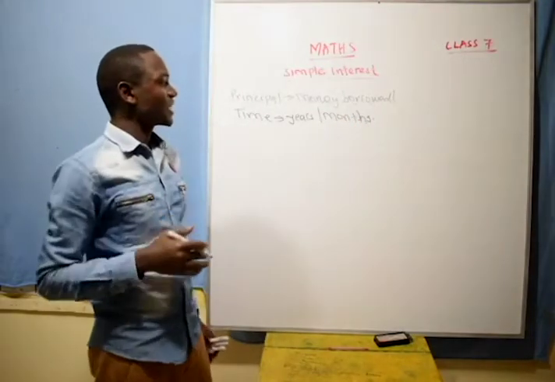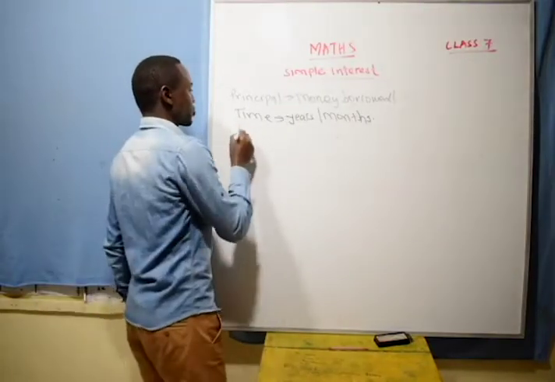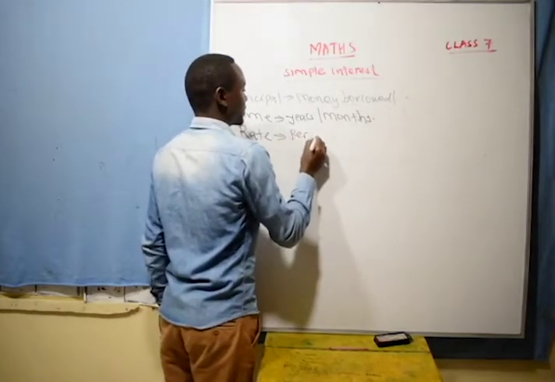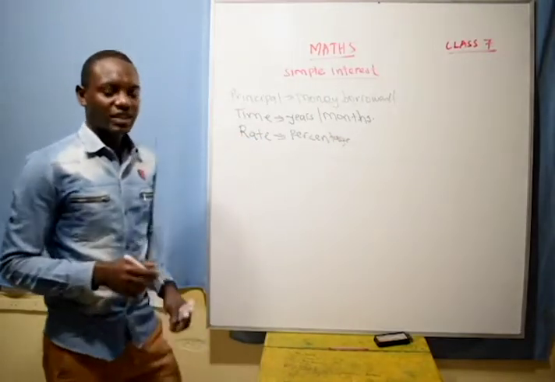Then the rate at which that money is charged, the rate at which the interest is earned, that is what we call the rate. Rate is given as a percentage.